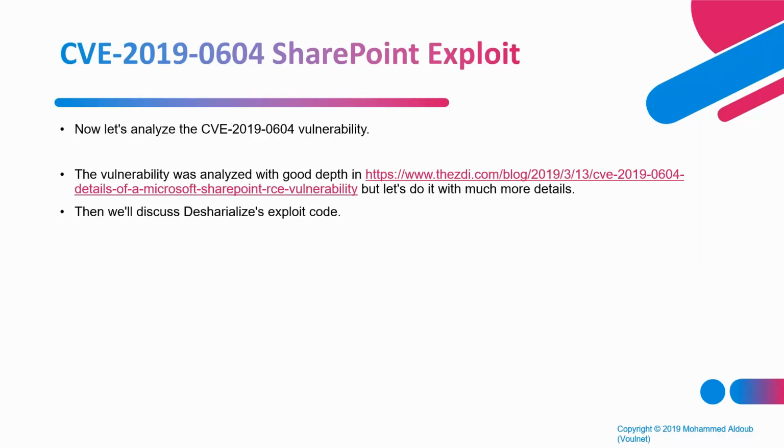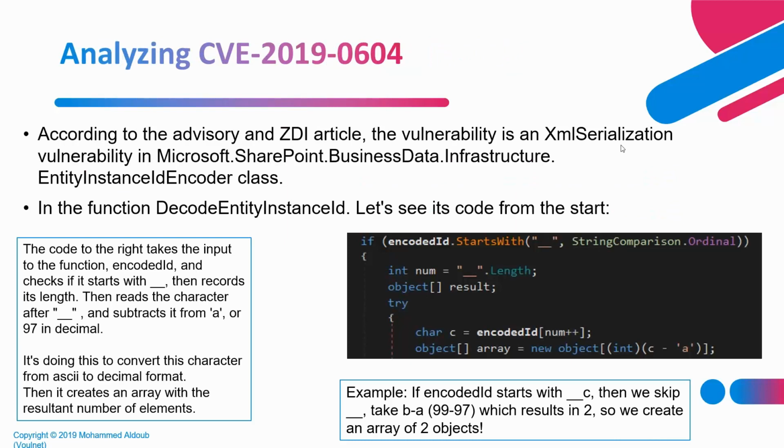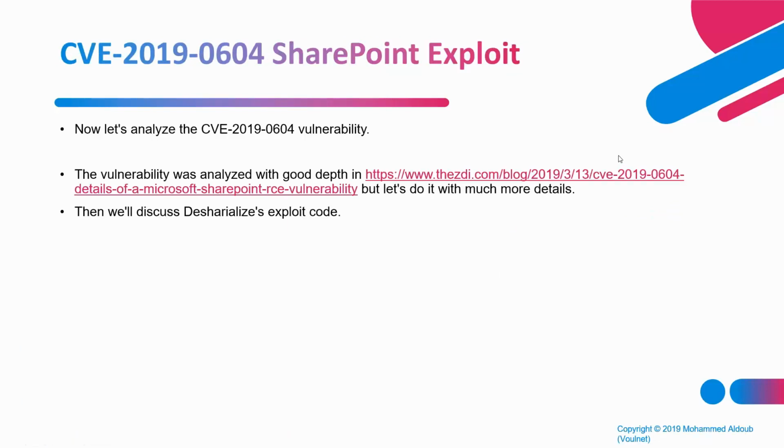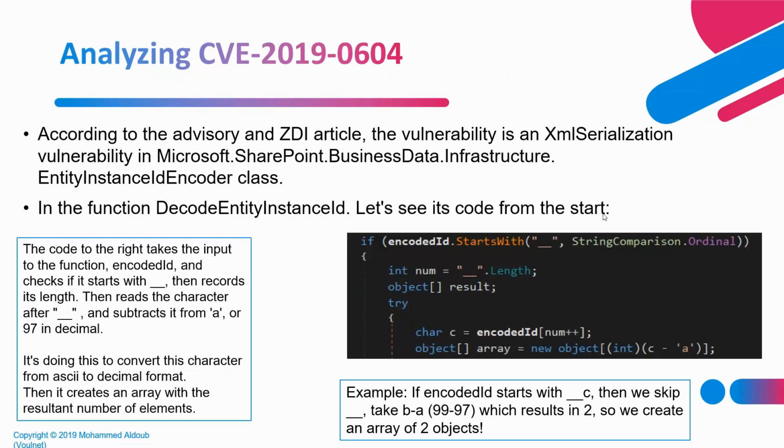Our most important example lately in the world of .NET vulnerabilities was the SharePoint vulnerability. Let's see how it works. If you see the analysis done by the ZDI, the Zero Day Initiative project, they did a much more detailed analysis of the SharePoint attack. What it does is that it's an XML serialization attack.